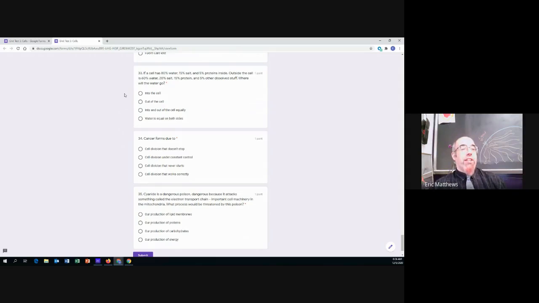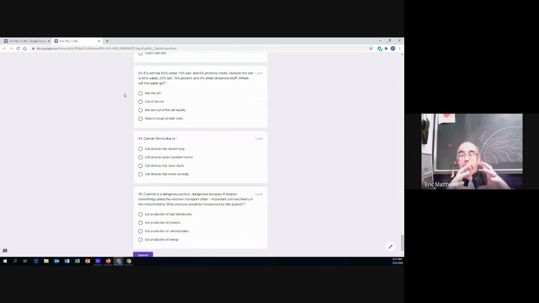Number 33. If a cell has 80% water, 15% salt, and 5% proteins inside. So inside the cell is 80% water, 15% salt, 5% proteins. Outside the cell, 60% water, 20% salt, 15% proteins, 5% other stuff. Where is the water going to go?